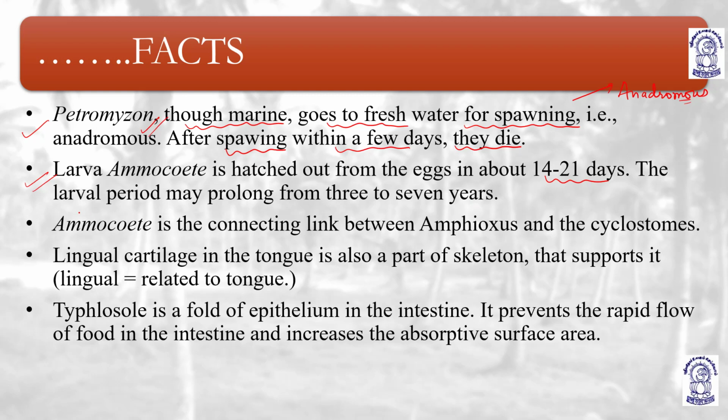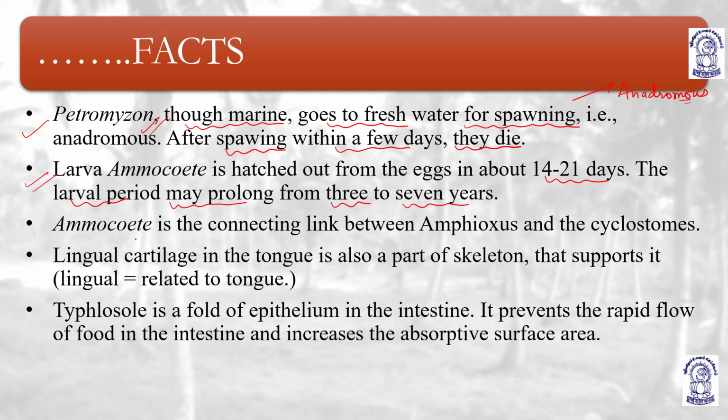The larval period may prolong from 3 to 7 years. The larva can remain in existence for 3 to 7 years. Okay. So the larva Ammocoetes is seen. I mean, it is a larva of Petromyzon only. So it comes out of the egg after 21 days, and the larval period may prolong from 3 to 7